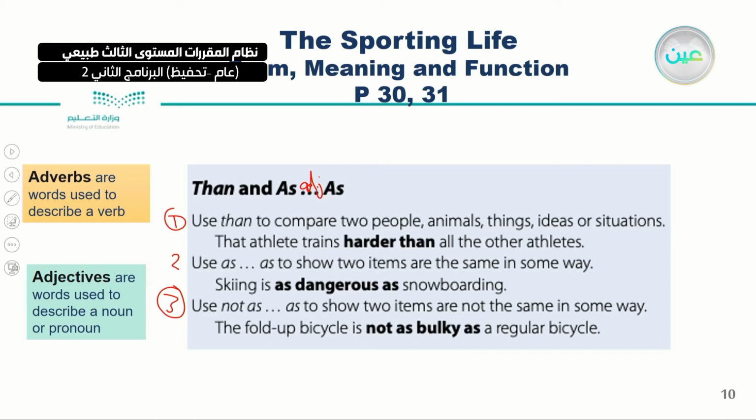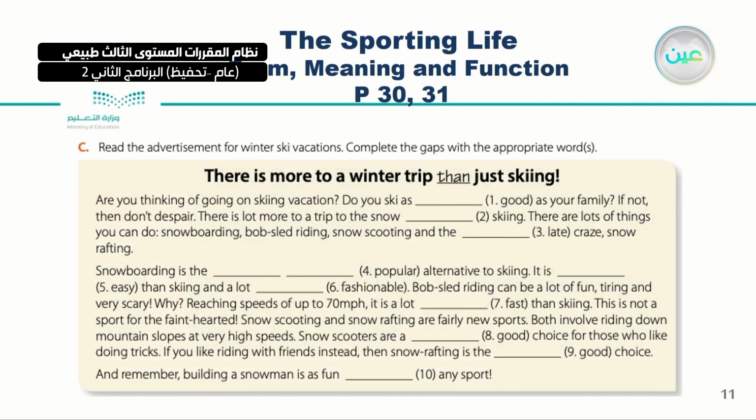What do I mean by the fold-up bicycle? It can be folded, and cyclists know how. It's not as bulky as a regular bicycle. And this is how we form the adjectives with as, adjective, as.